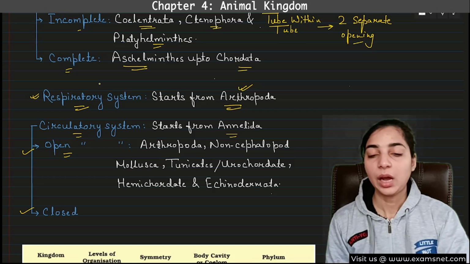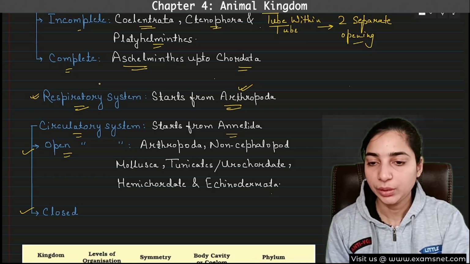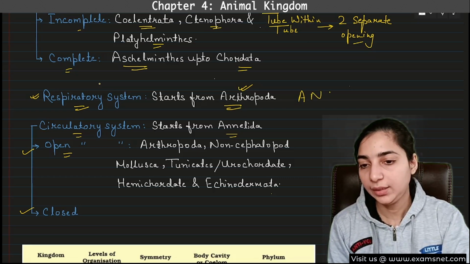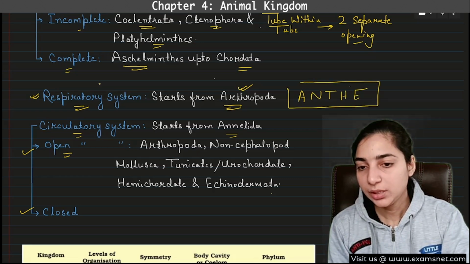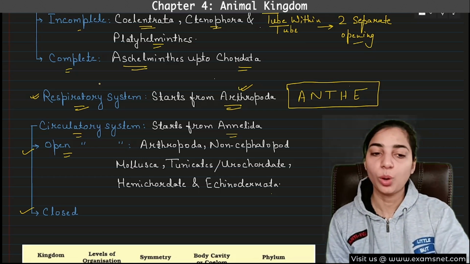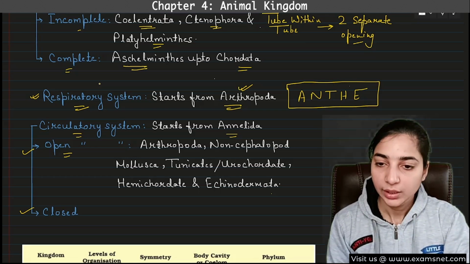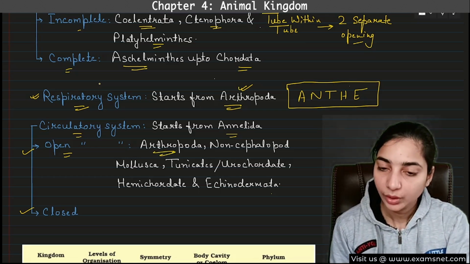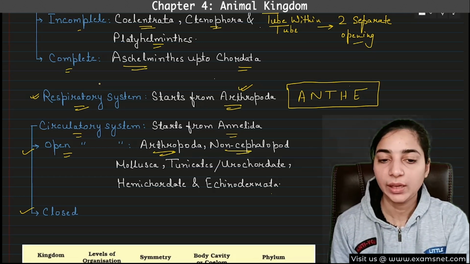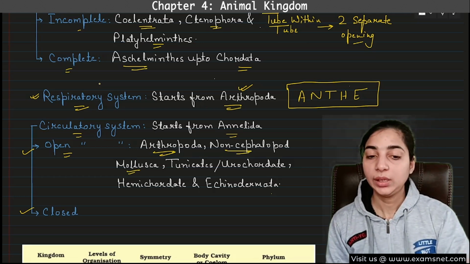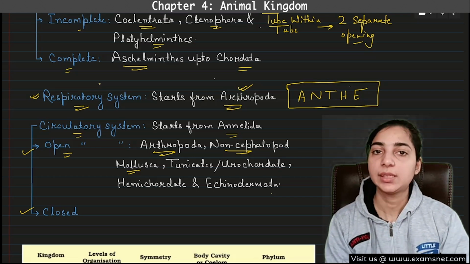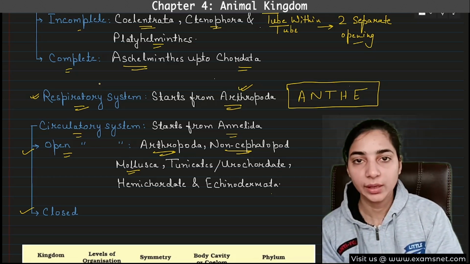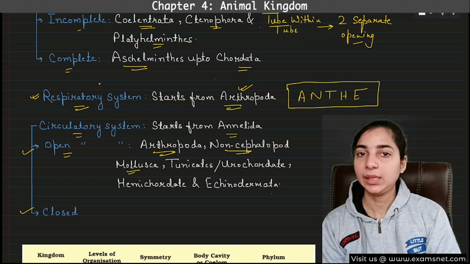And here, how can you remember the examples? Just remember this word, ANTHE, A-N-T-H-E. If you remember this, you can remember the examples of open circulatory system. Here A for Arthropoda, N for non-cephalopod Mollusca. So here not all Mollusca have the same type of circulatory system. They are cephalopod Mollusca and non-cephalopod Mollusca that we will discuss in detail later.